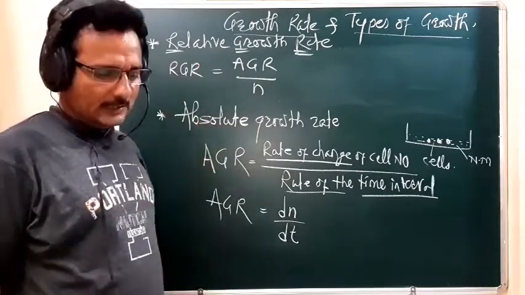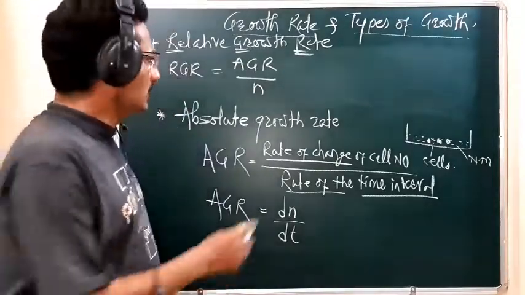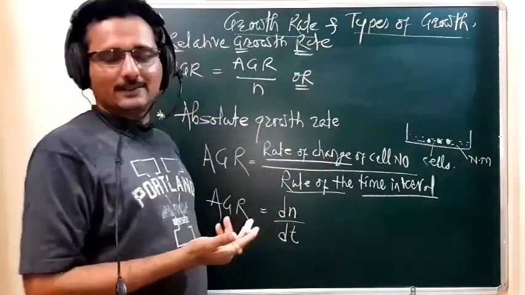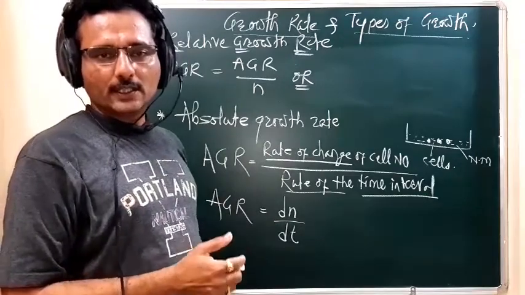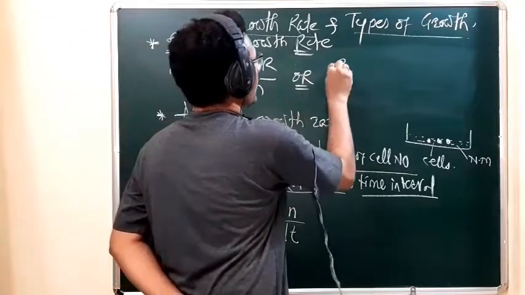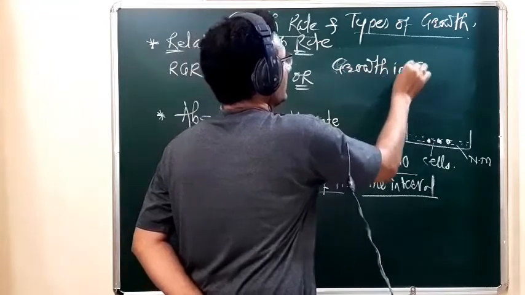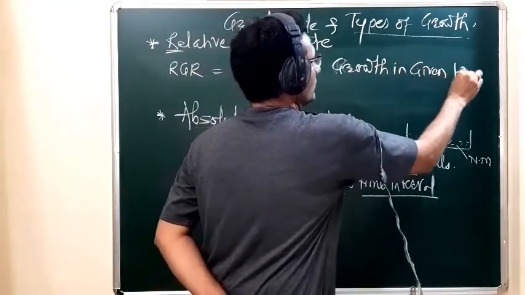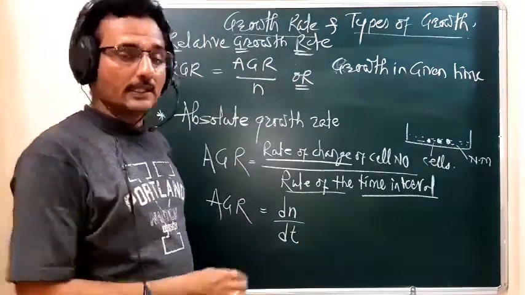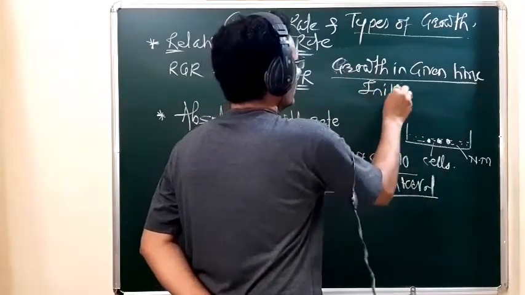In other words, the relative growth rate is the ratio of the growth in a given time. We can explain it in a different way: it is the ratio of the growth in a given time divided by the initial growth.